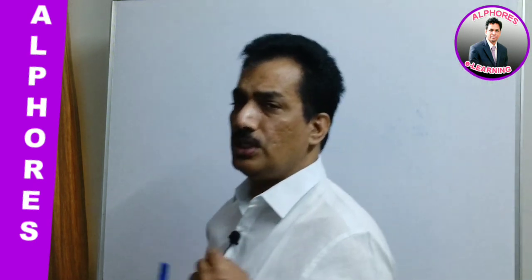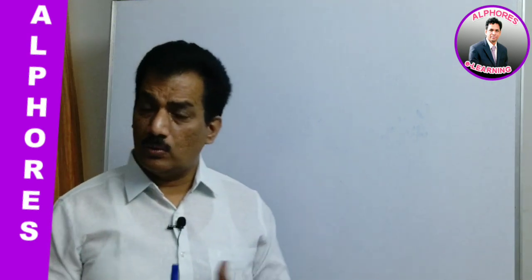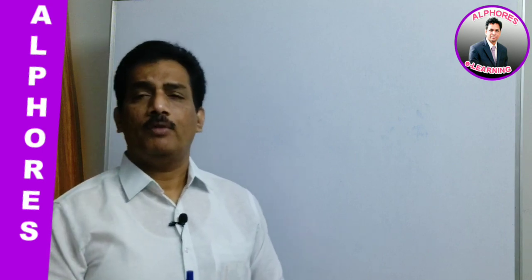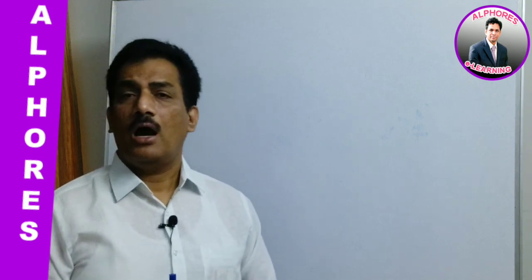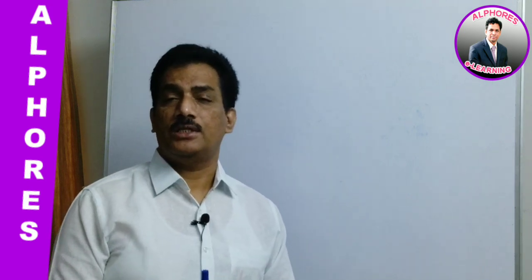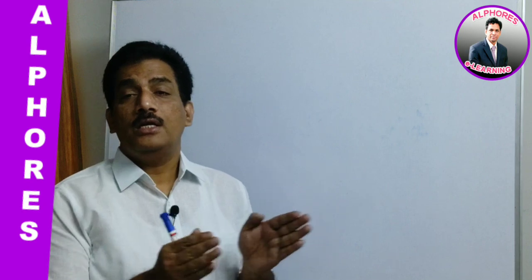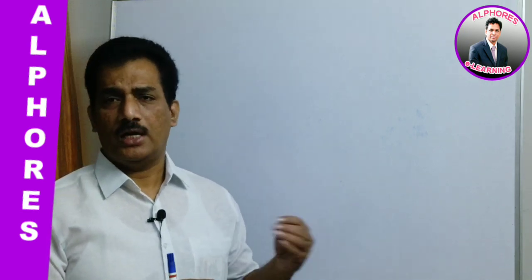The second one is an exceptional case, because from the beginning we considered that the solid concentration is always taken as unity. But when preparing the electrode concentration cell using an amalgam, which is an alloy of a metal prepared with mercury, even though the alloy is in solid state, we consider the percentage of the metal present in the amalgam as the concentration. By changing the percentage composition of the metal in the amalgam, we maintain a difference in the concentration of the electrode. That is also proved, and we are able to generate current, thereby getting E cell positive.